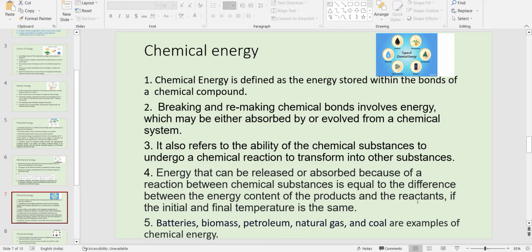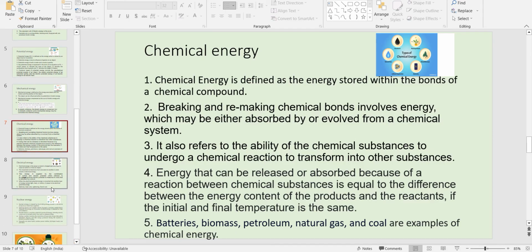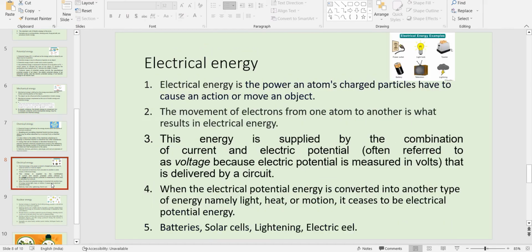Examples of chemical energy, you can think about batteries, biomass or wood. You are burning it in your homes. Some people use this in the rural areas. Petroleum is another form of chemical energy, natural gas, right? Coal. These are nothing but stored chemical energy which is used. Even our body uses a chemical called ATP, which is used as an energy currency for our body.